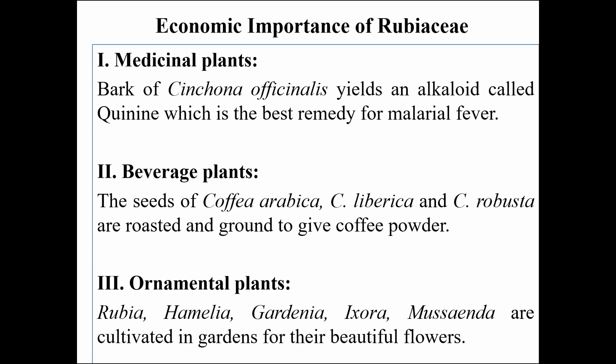Finally, we come across many medicinal plants, beverage plants, and ornamental plants in Rubiaceae, which makes the family of economic significance. Firstly, the bark of Cinchona officinalis yields the alkaloid known as quinine, which is an anti-malarial drug. And as you all know, the seeds of species of coffee like Coffea arabica, Coffea liberica, and Coffea robusta are roasted and ground to give coffee powder.